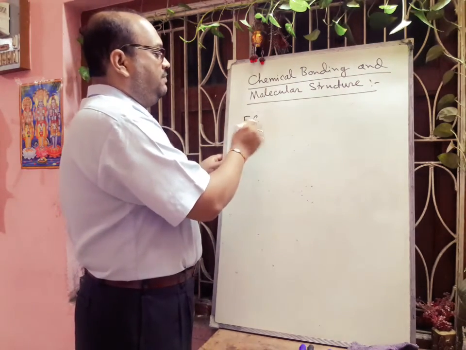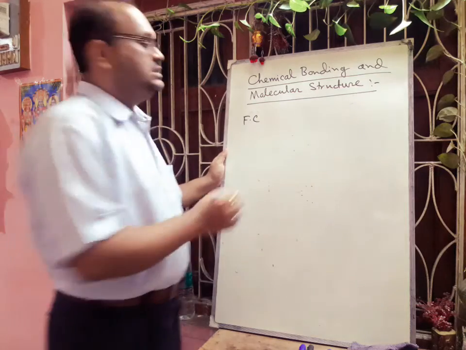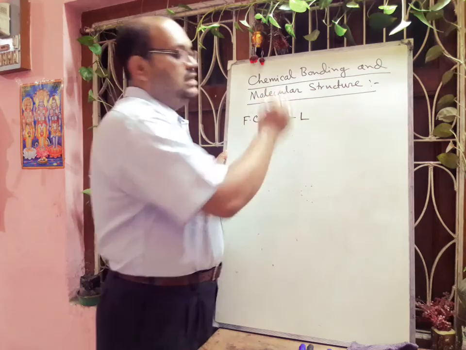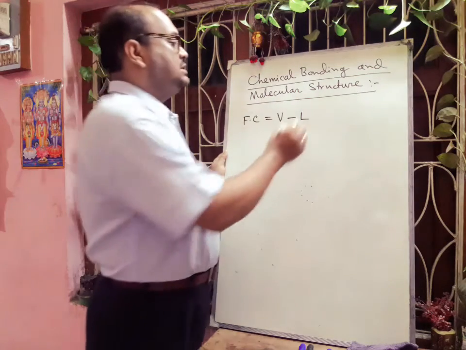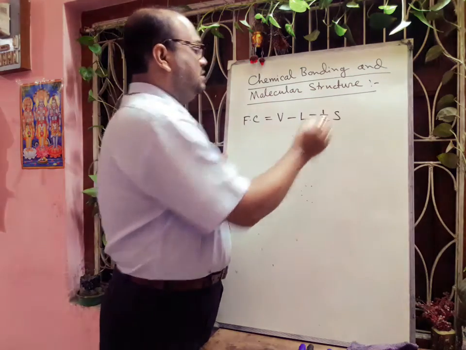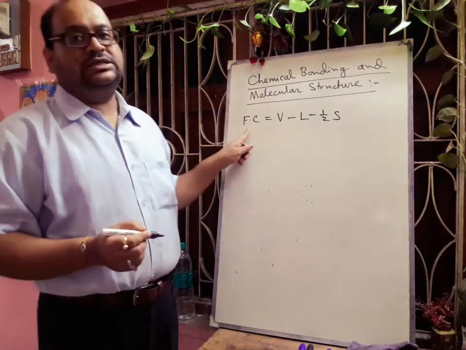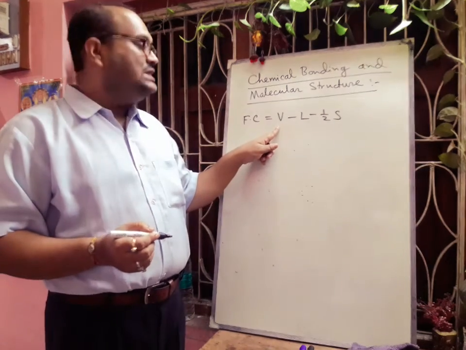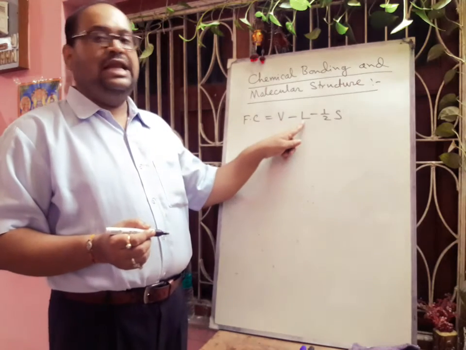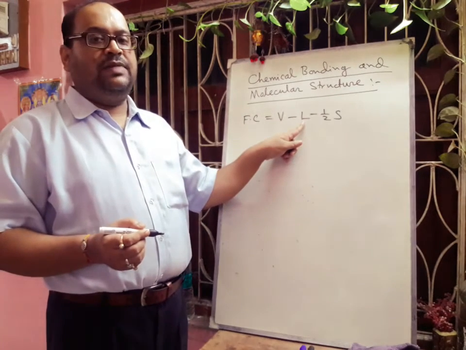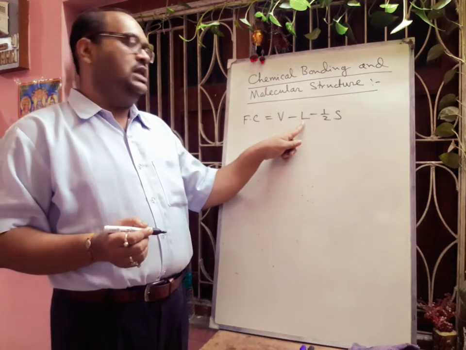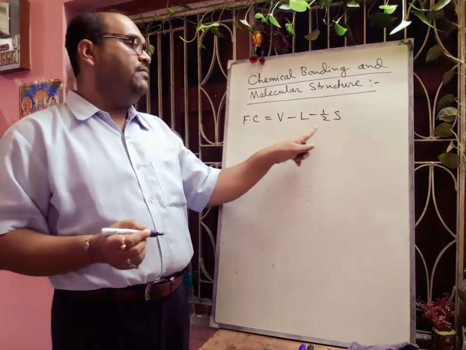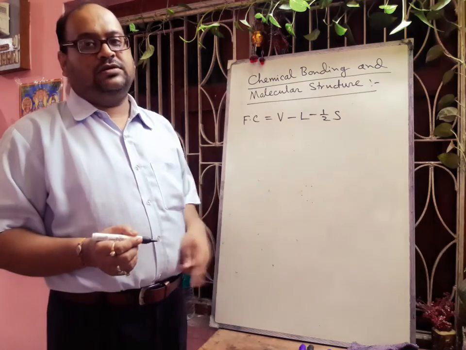If Fc is the formal charge, that will be V minus L minus half S. Here V is the total number of valence electrons, L is the total number of lone pair electrons, that is non-bonding electrons, and S is the total number of shared electrons, and we take half of it.